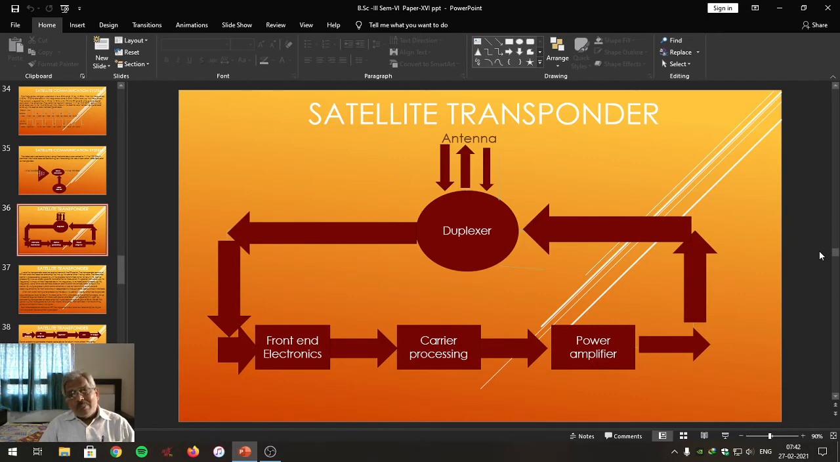Dear students, today we are going to study the satellite transponder. Student friends, a transponder is a part of the spacecraft or communicable satellite which is used to convert uplink frequency into downlink frequency on the satellite, and on the Earth's surface it is used to convert downlink frequency into the uplink frequency. Such electronic circuitry is known as a satellite transponder.